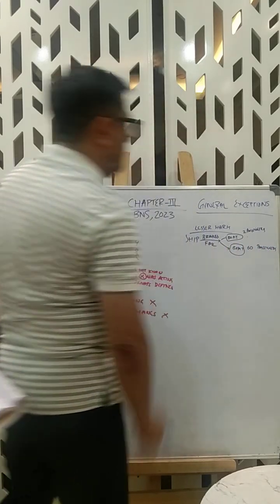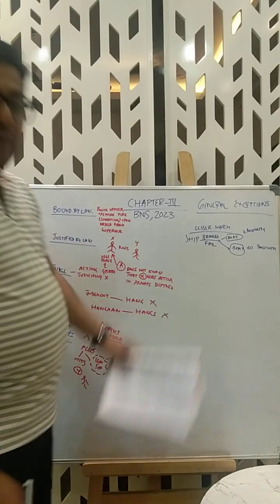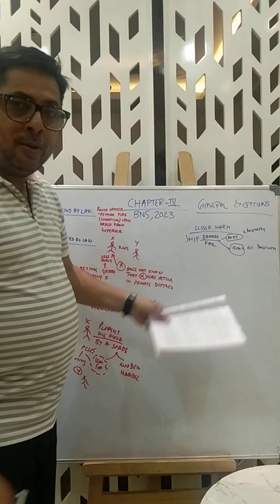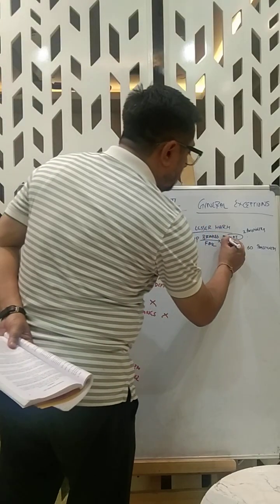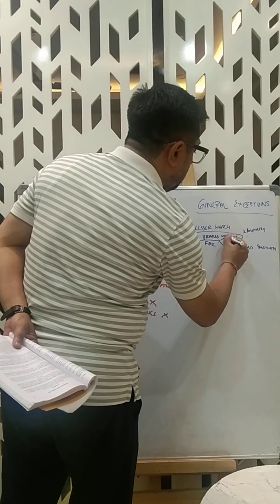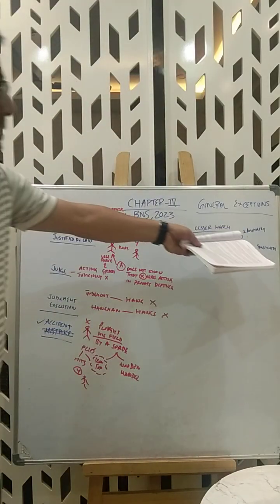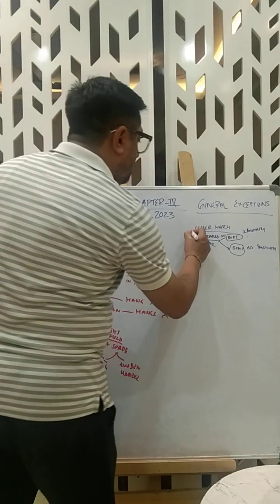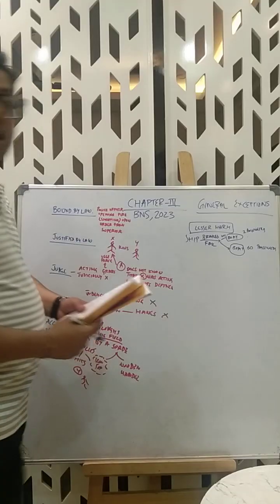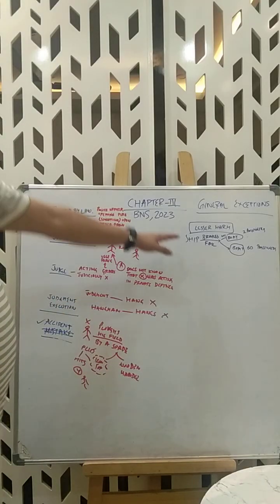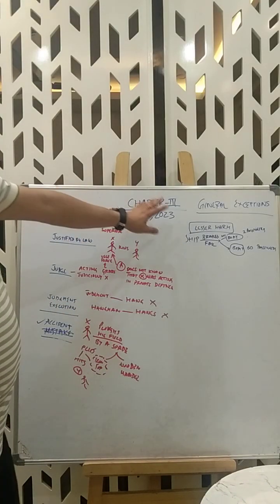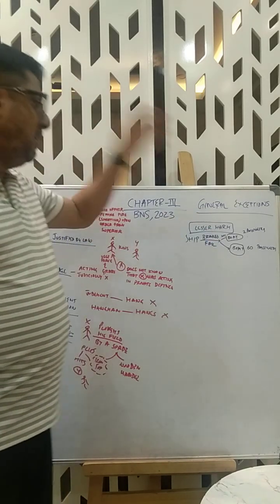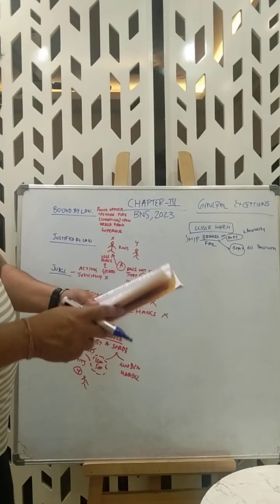Now what happens is that he knows the brakes have failed, the captain knows the brakes failed, and the ship has to now hit either one. He chooses to hit the boat with the lesser number of passengers. He knows that he'll cause harm, but he's causing the lesser harm. So this would be an example of lesser harm, right? And this is without the criminal intent, right? There's no criminal intent, but he has to take a call, he takes a choice. Now he causes the lesser harm. This is also under general exceptions.